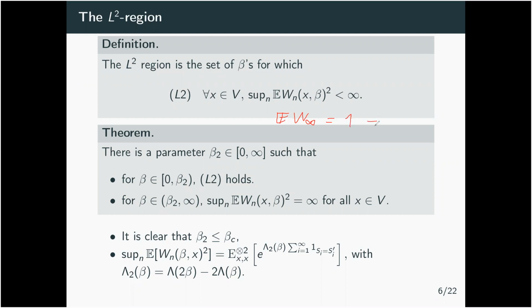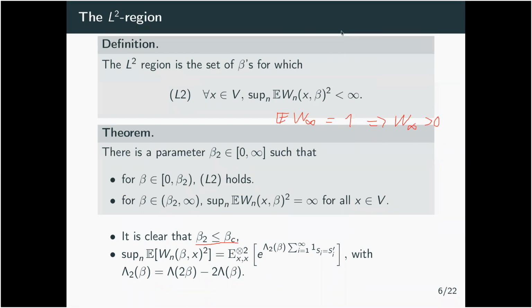So W infinity has to be positive almost surely. If you are below beta 2, you will be in the weak disorder region where W infinity is positive. So in particular, it shows that beta 2 is less than beta c, which was the critical parameter from before.